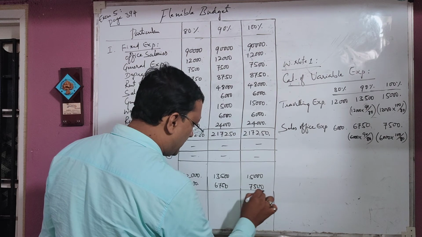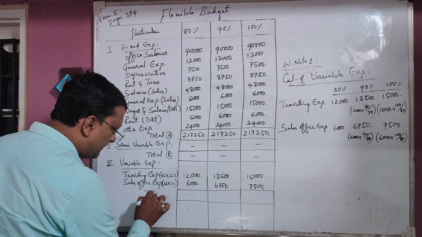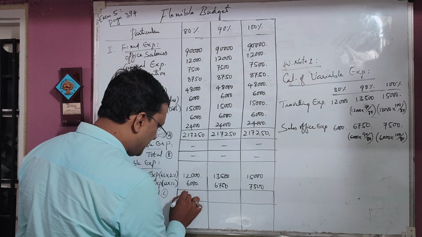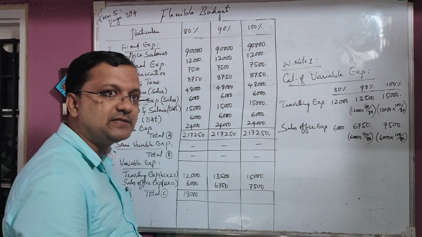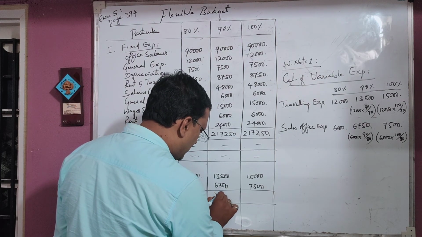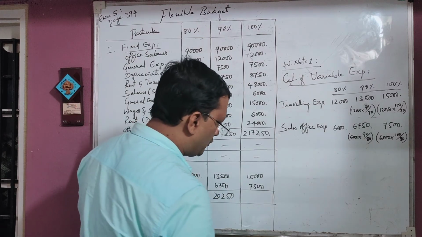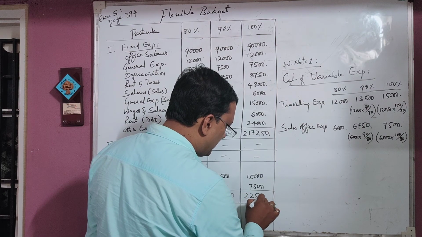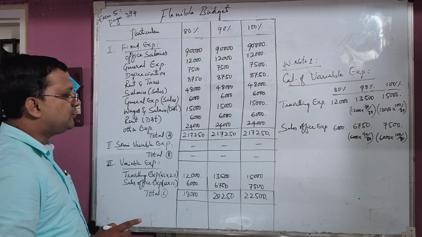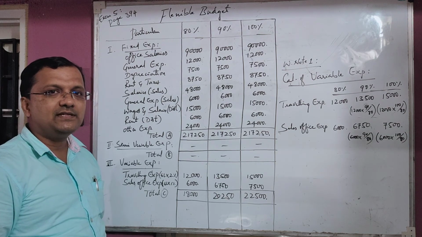Then make the total of part 3 of the problem. Then this is total C. Total C, the first one is 18,000. Next 20,250. One more, the last one, is 22,500 rupees. Then we have got the first total, then the second total. Even though nil, we have got the second total also. Then total C also we have got.